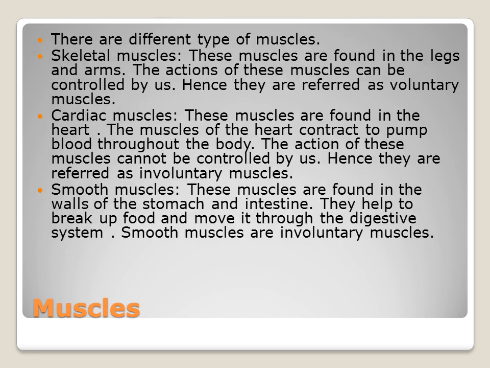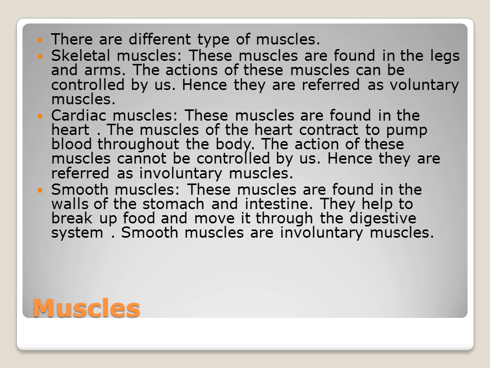So how many type of muscles are there? So there are 3 type of muscles are there. Okay, so one is said to be the skeletal muscles, second one is called as the cardiac muscles, and third one it is called as a smooth muscles. How many muscles are there? 3 muscles: skeletal, cardiac and smooth muscles.